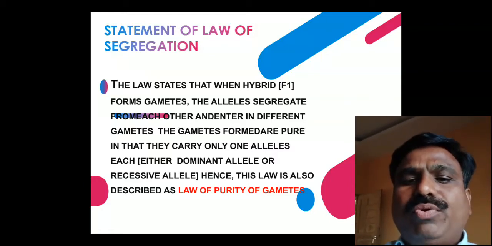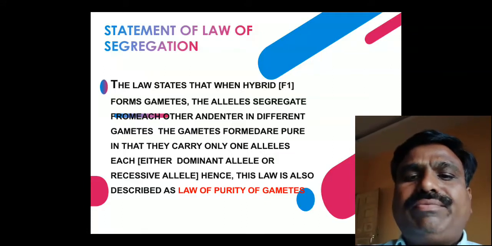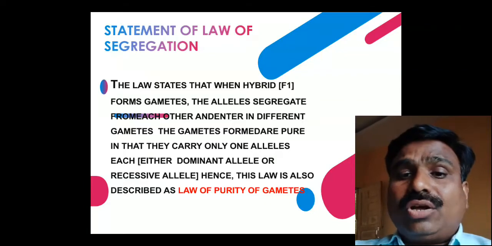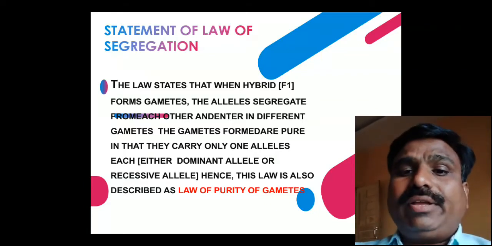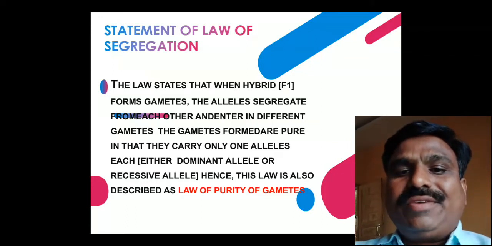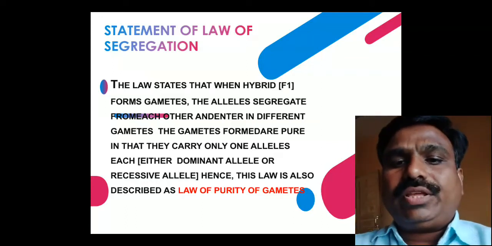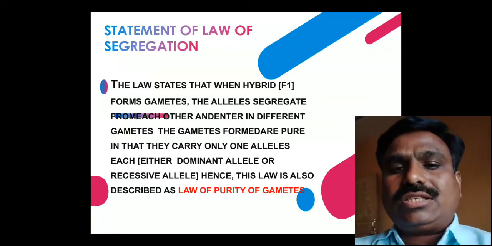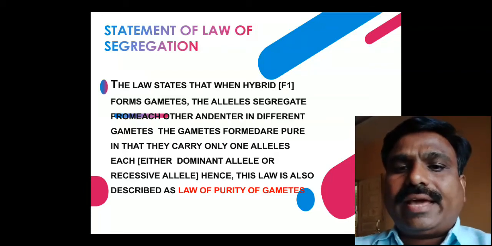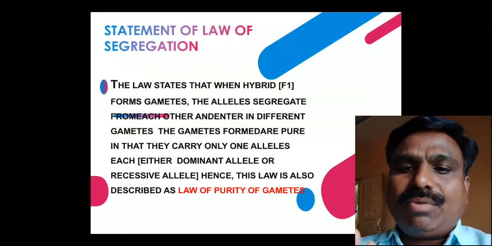In the law of purity of gametes, this is very important, otherwise mixing of the characters would occur and a new character would form. Each gamete, each gene, or pair of alleles, or factor is pure for that character when they get separated at the time of gamete formation.